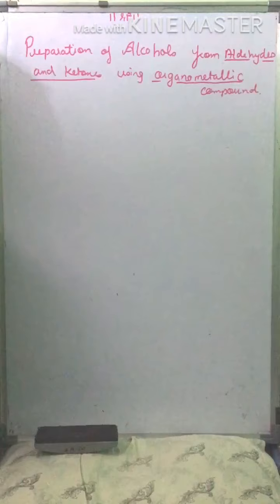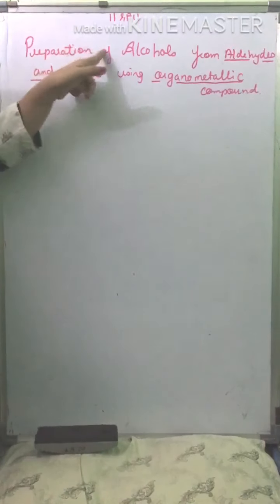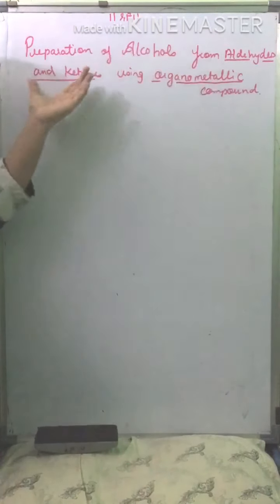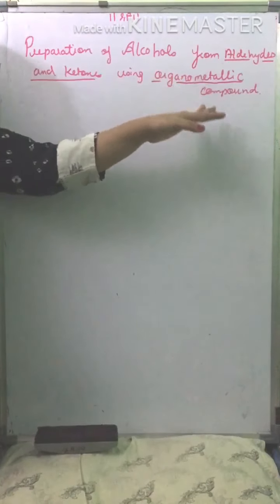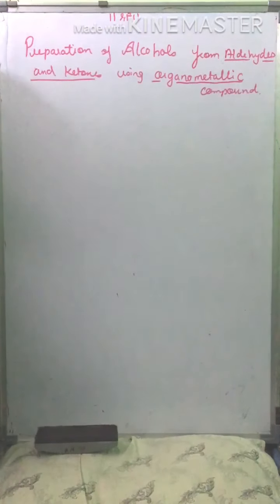Hello students, today we are going to study preparation of alcohols from aldehydes and ketones using organometallic compound. Before starting, we should know what an alcohol is. So what is an alcohol? The general structure of an alcohol is ROH, where R is any organic group. For example, the simplest example is methanol, CH3OH.